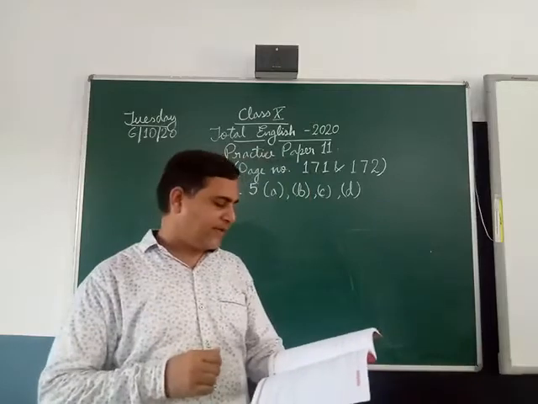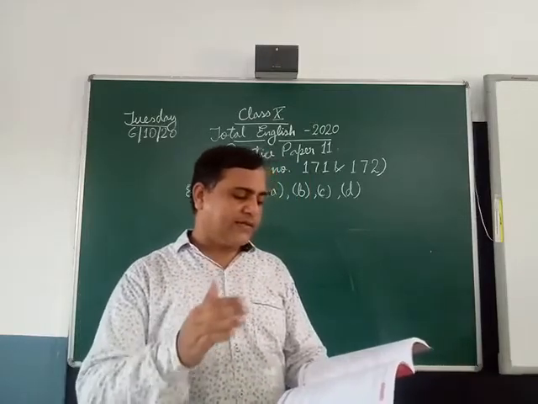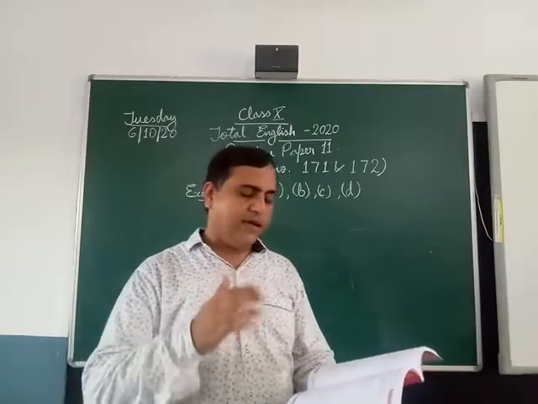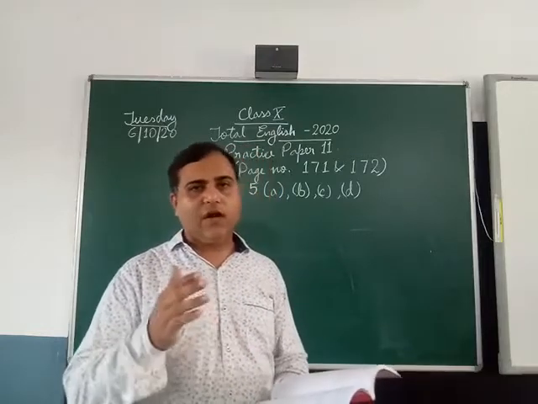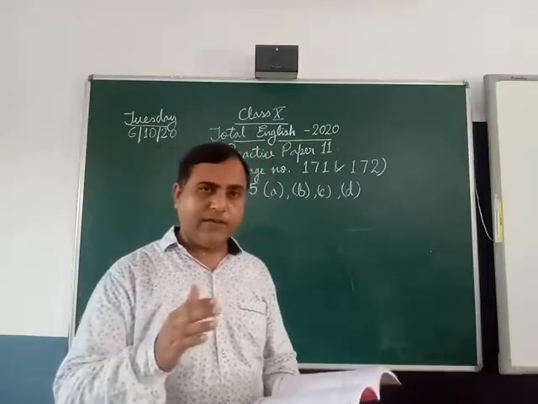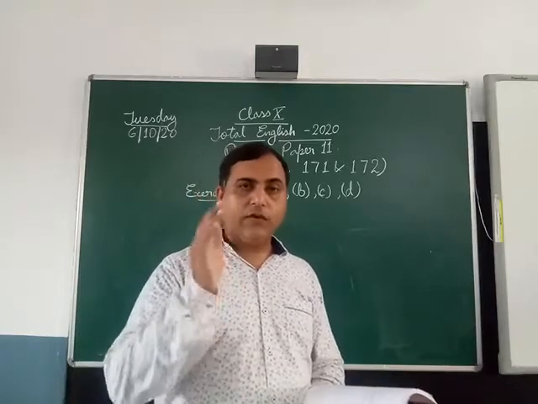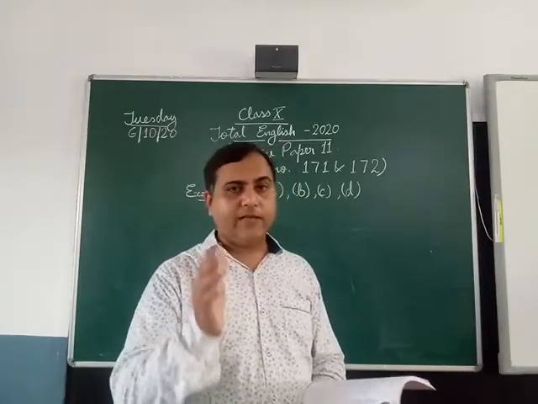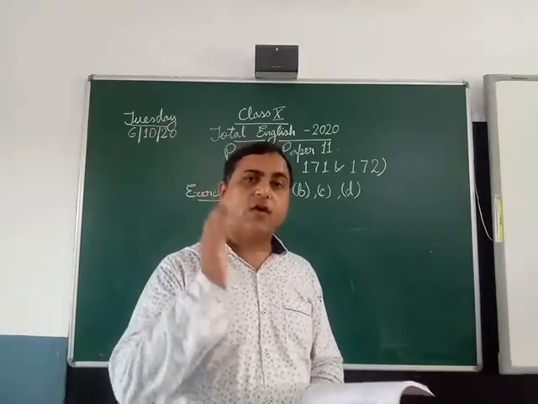Now question number 6. The team consisted of 10 singers and a music teacher. In your answer you have to use comprised. Now you know the meaning of comprised: comprised itself means consist of.